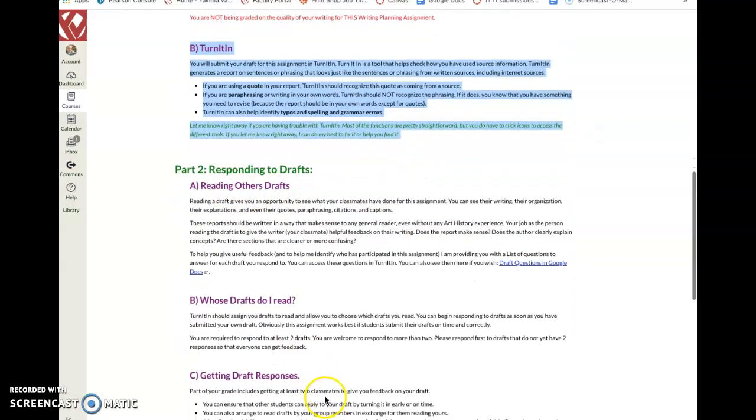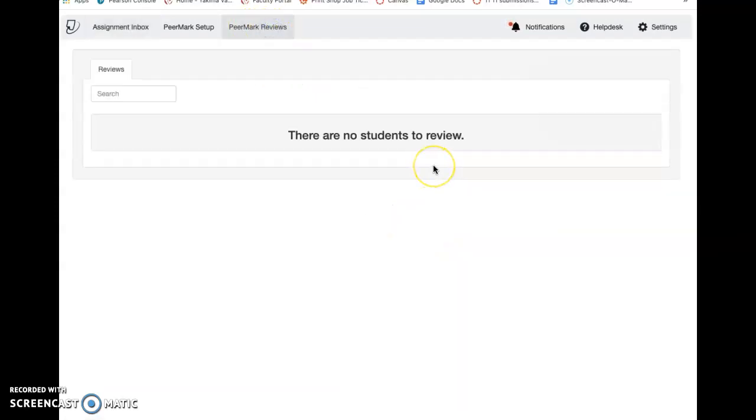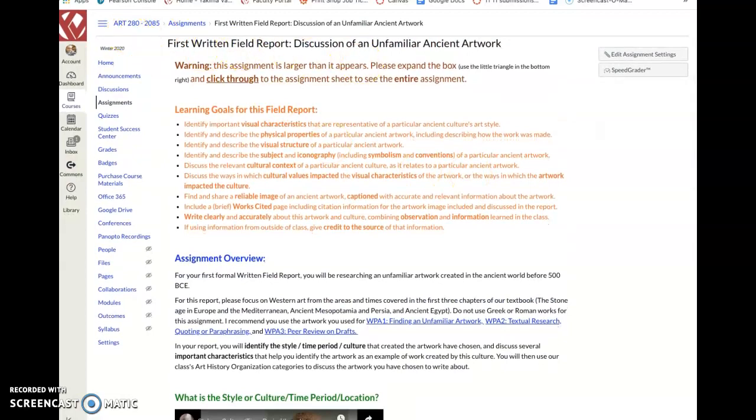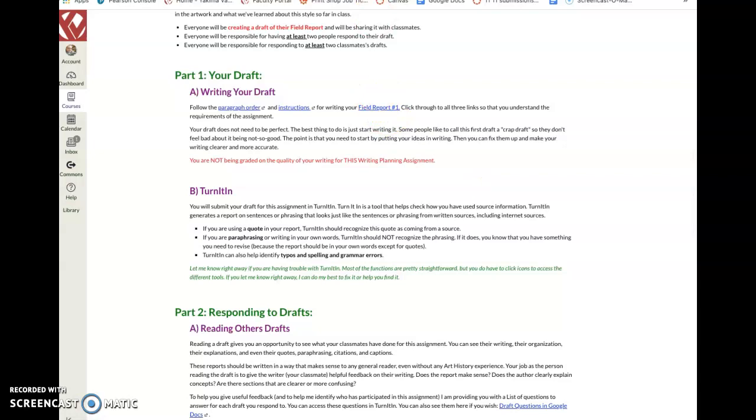Directions for responding are here. When you get into TurnItIn, you'll be able to see these Peermark reviews. Right now, nobody's in there, but you'll be able to click on folks and there'll be some questions that you can follow along in. You are also welcome to open up the first field report. Remember, it's linked in this assignment and in the module.